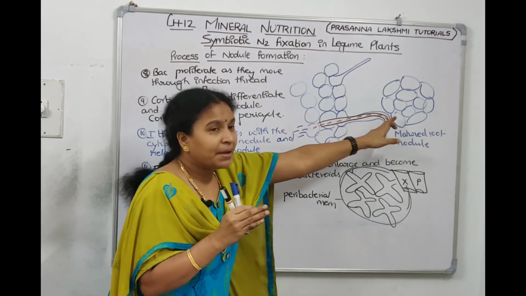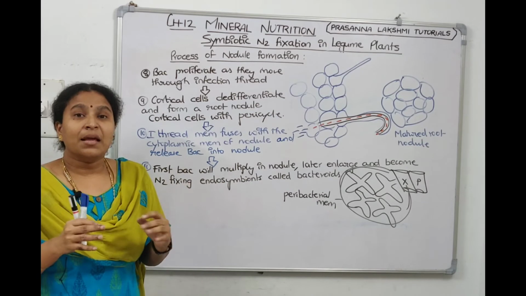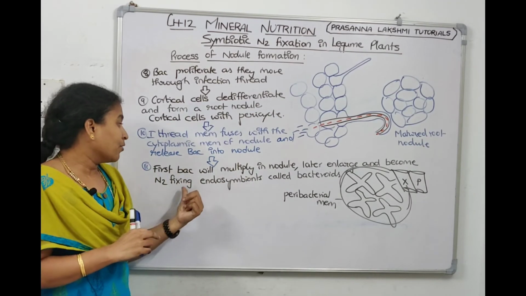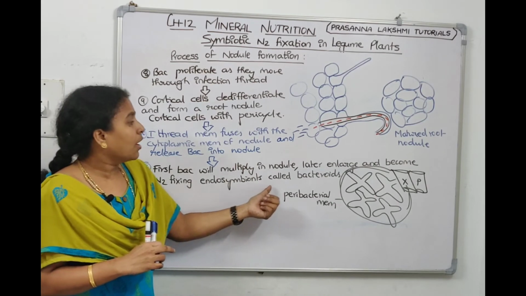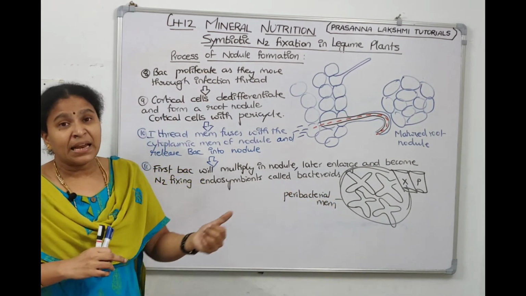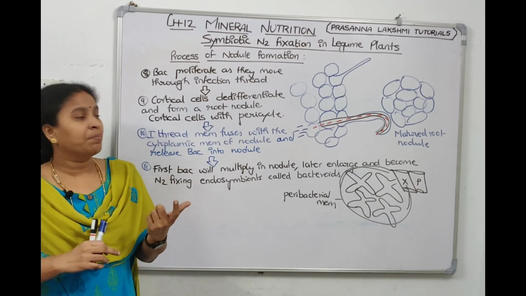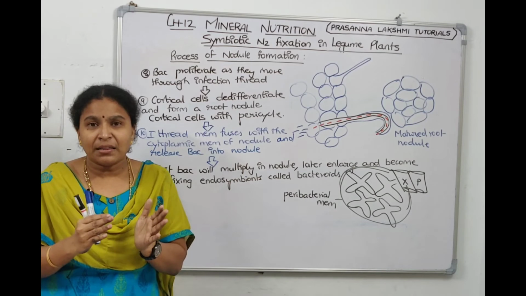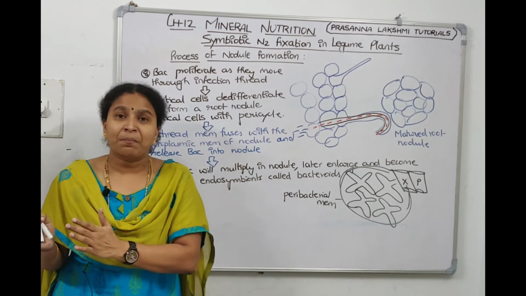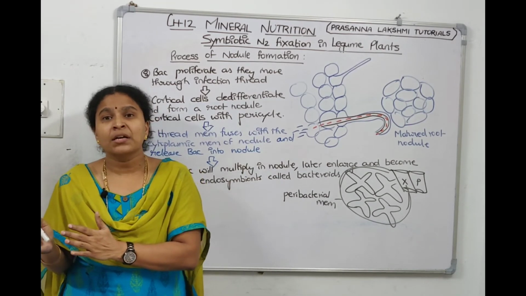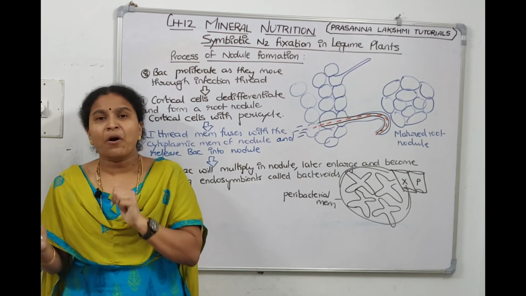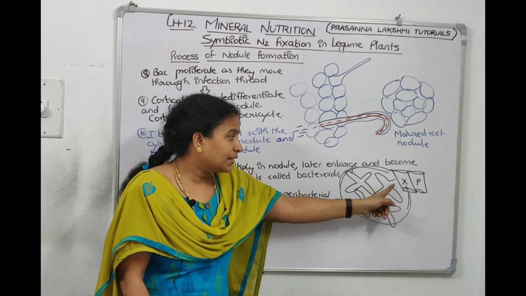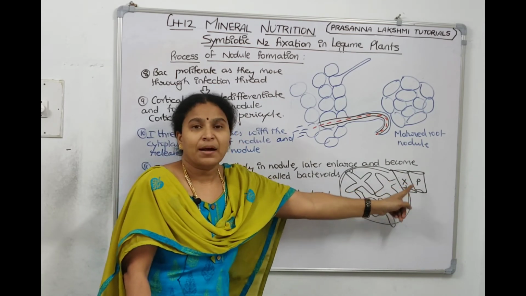When the bacteria come inside, they multiply, they enlarge, and they behave like nitrogen fixing endosymbionts called bacteroids, and then they secrete a peribacterial membrane around them and separate themselves from the plant system. But still, bacteria are very clever. Since they need nutrition, at one point the membrane will not be there, and through that region they take nutrients, food from the plant.